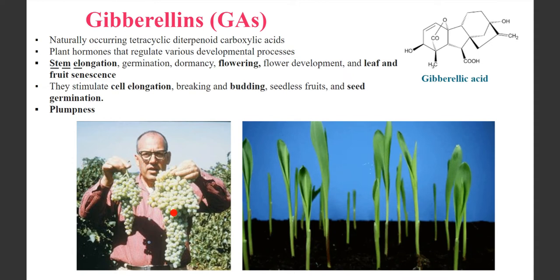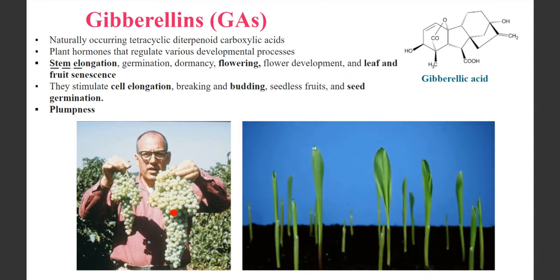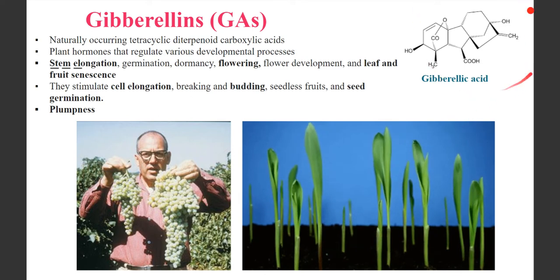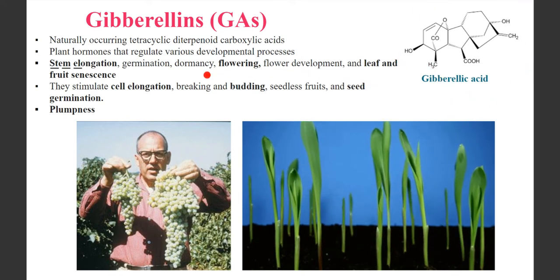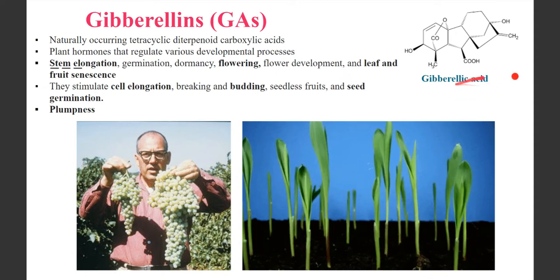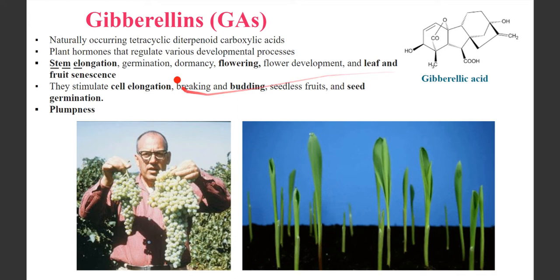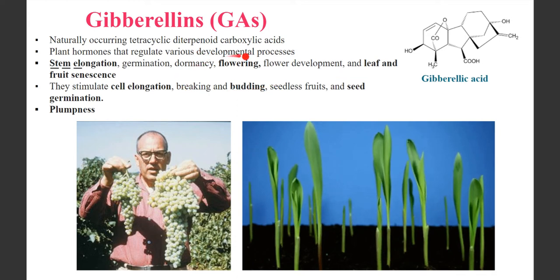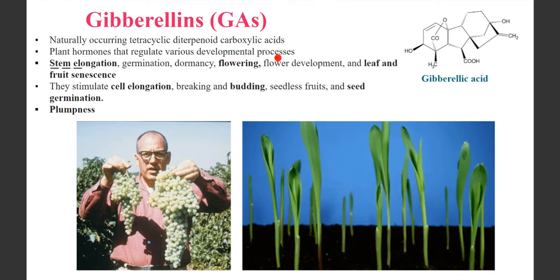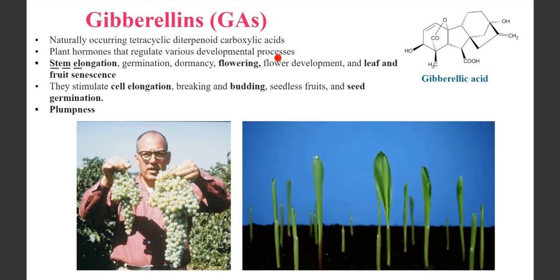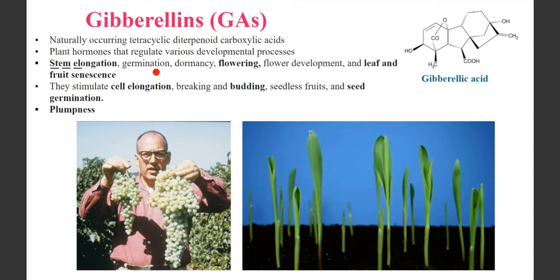So that is the use of gibberellic acid. This is your gibberellic acid. The different derivatives of gibberellic acid are called gibberellins. This is the gibberellic acid that we are adding to the plants. Are you getting this? So what do they do? They regulate various developmental processes. So what are the developmental processes they are regulating? They regulate stem elongation. They regulate germination.